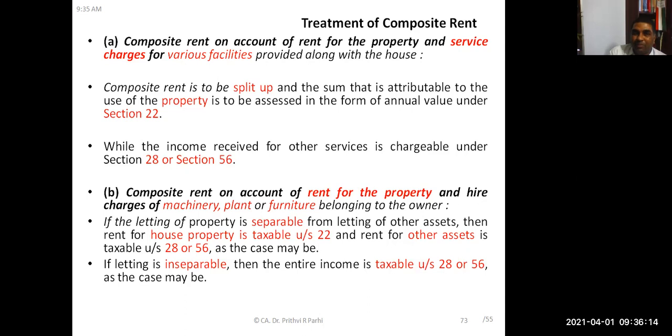Then composite rent needs to be split up. The amount attributable to the property is taxed under income from house property. The amount attributable to services is chargeable either under section 28 or under section 56, meaning PGBP or income from other sources.